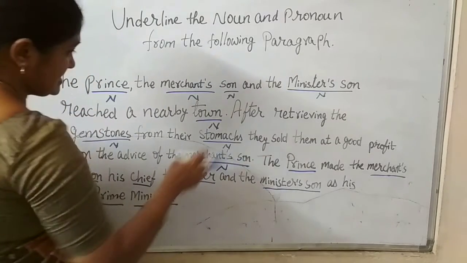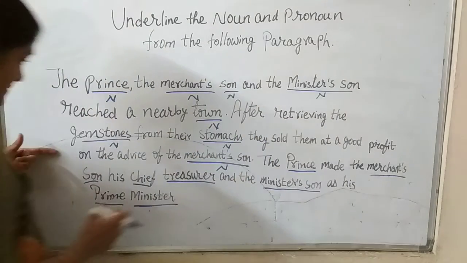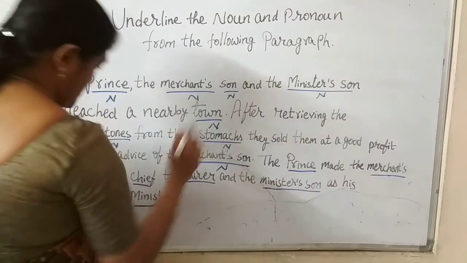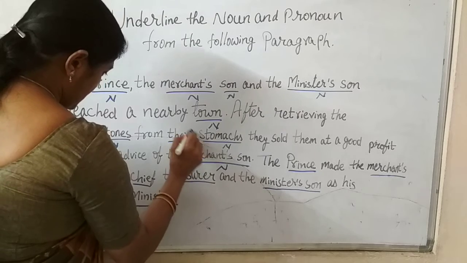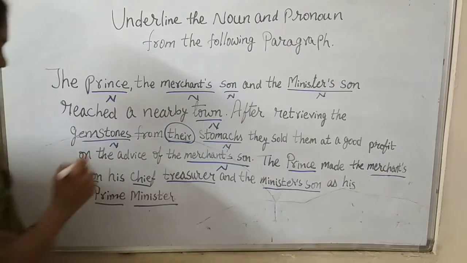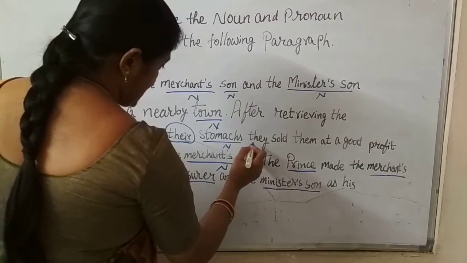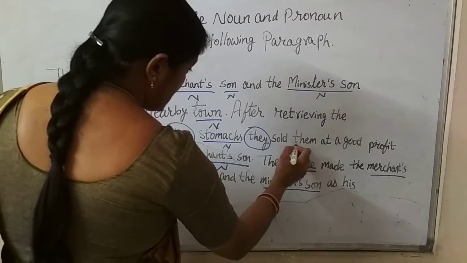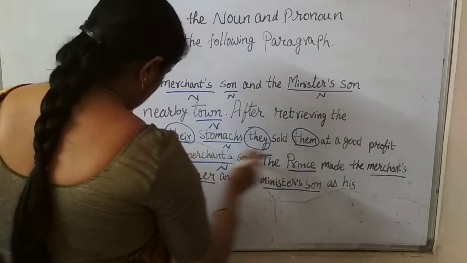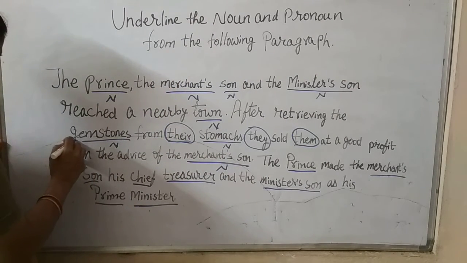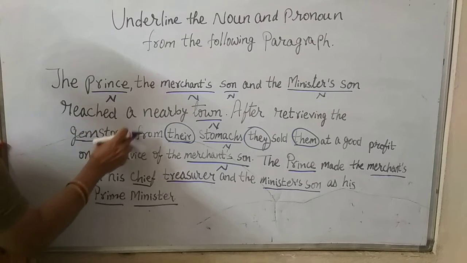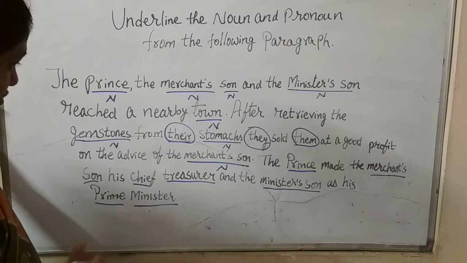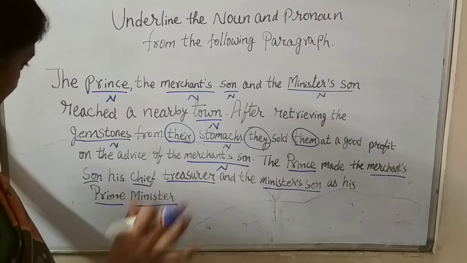Now let's see the next sentence. After retrieving the gemstones from their stomachs, their means who are those here? The three people over here. There is a pronoun. As I told you, we'll circle the pronouns. Their stomachs, they again, they means these three people over here. Sold them. What is them over here? Them is the gemstones. Means they have taken some small gems and swallowed them. They have stored them in their stomach. That is the meaning of this.